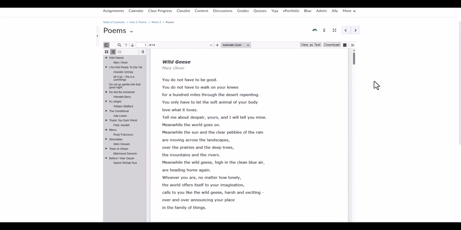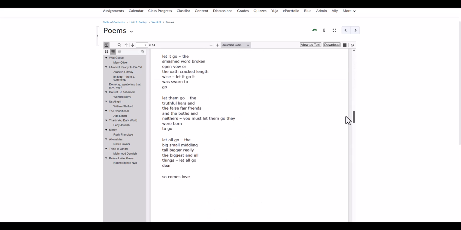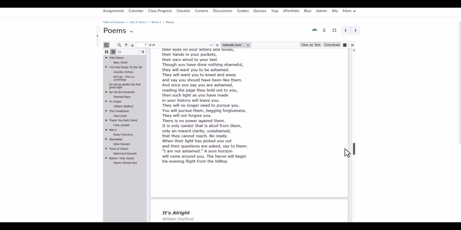I wouldn't read them all at once. It would be a lot. I would maybe read them one at a time, do a few each day or something. But you have 1, 2, 3, 4, 5, 6, 7, like 10 or something. So remember, you're just going to pick one of those, but you should read all of these.